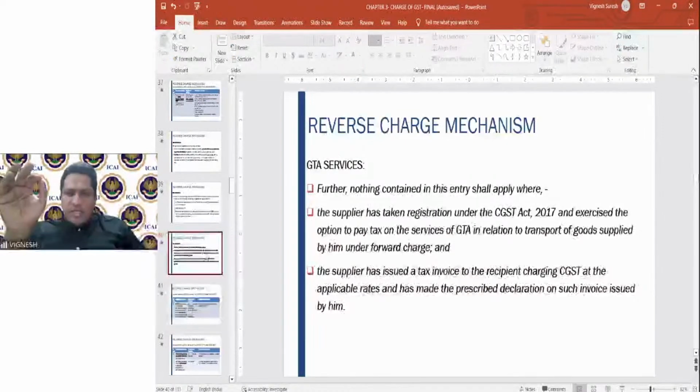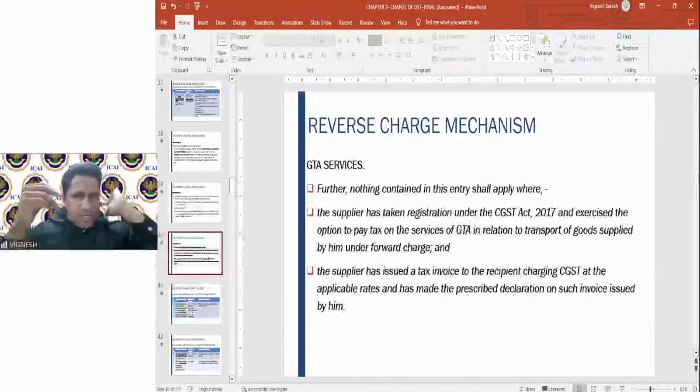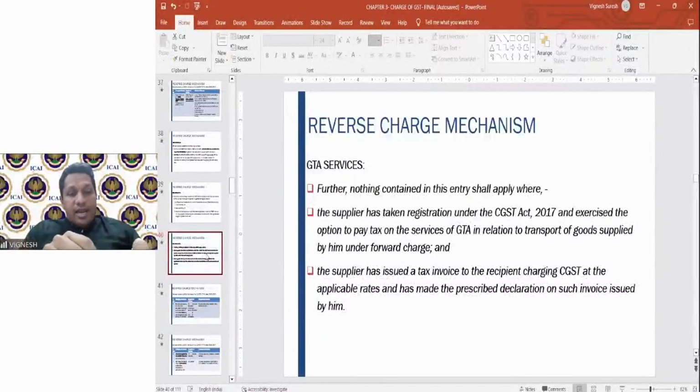Goods transport agency is there. If he decided to pay under the forward charge at the rate of 12%, and he issues the invoice at the rate of 12% and gives a declaration to that effect, then this reverse charge mechanism will not apply here.